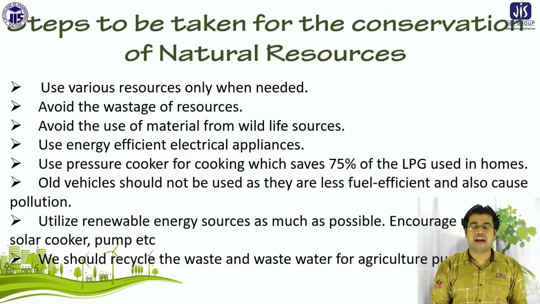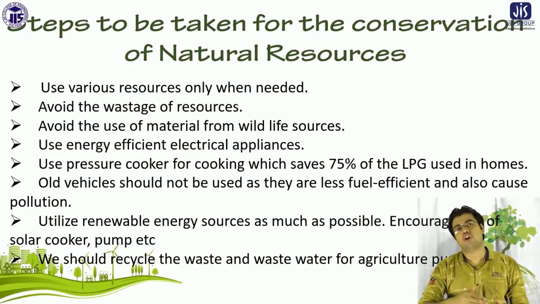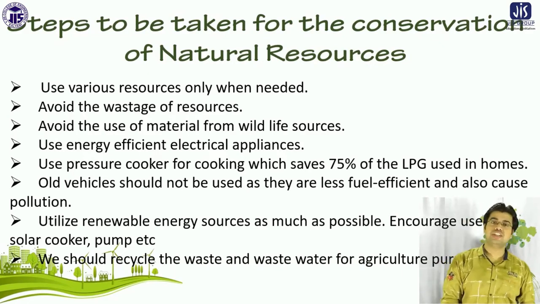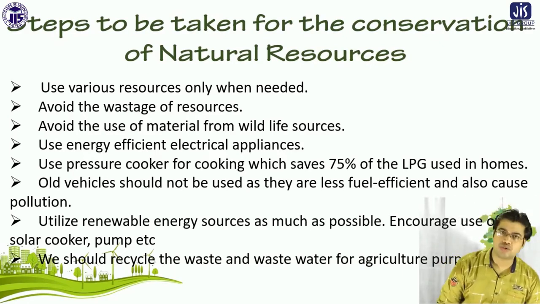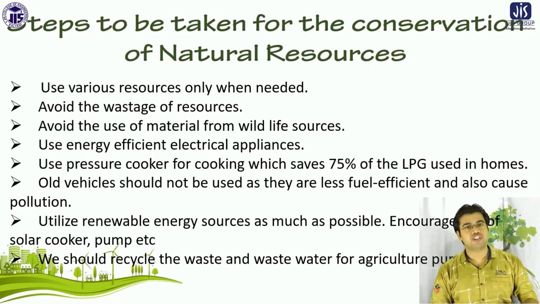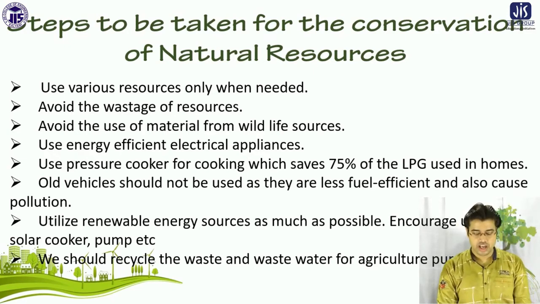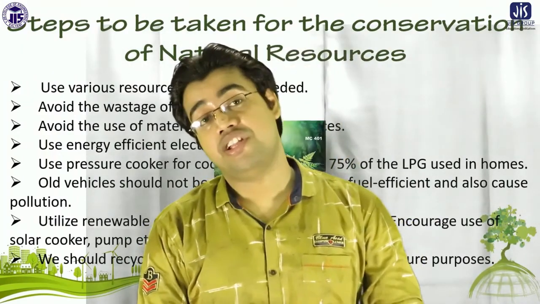And now I'm summarizing the overall topic we discussed till now. First we discussed the different kinds of natural resources, starting from forest resources, water resources, mineral resources, and food resources. Then we discussed energy resources: solar energy, wind energy, hydropower energy, geothermal energy, and non-renewable sources of energy like oil, natural gas, coal, and nuclear energy.